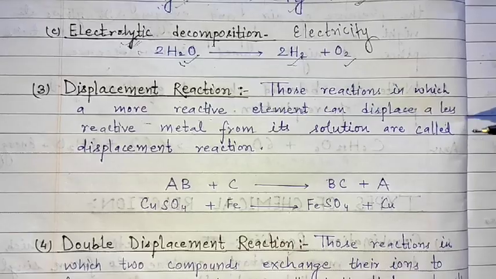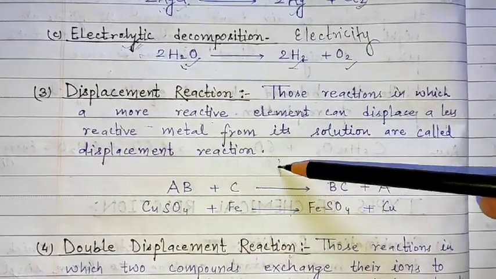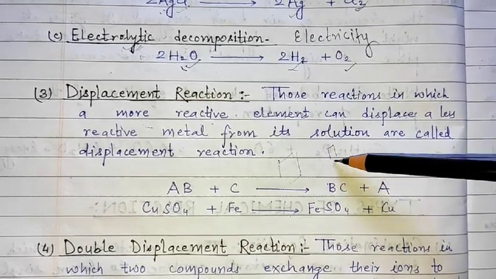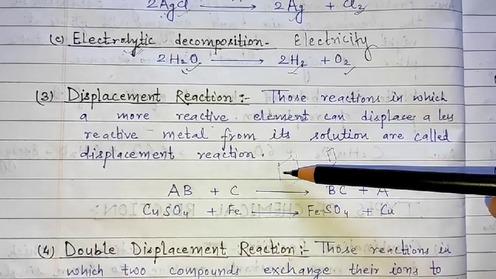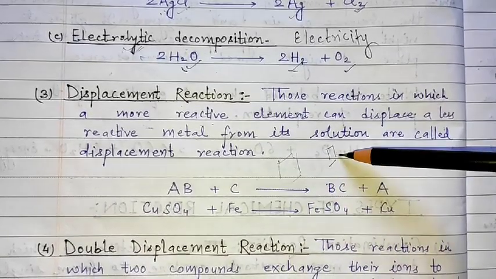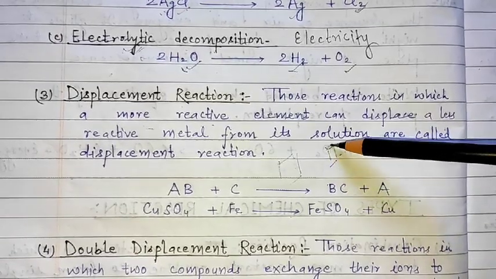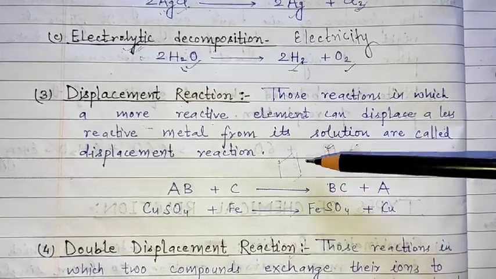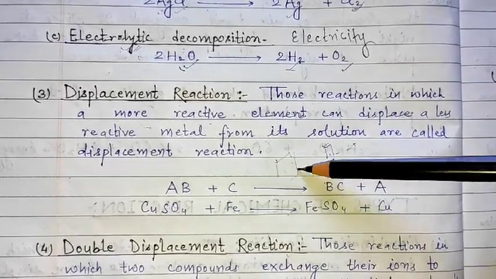We can understand by example that if I have kept a block of 2 kg here and one of 2 grams, obviously the heavier one, when I push it, will be moved out from its place. But what if I take this 2 gram block, or just a particle, to move this 2 kg block? Obviously it will not move.